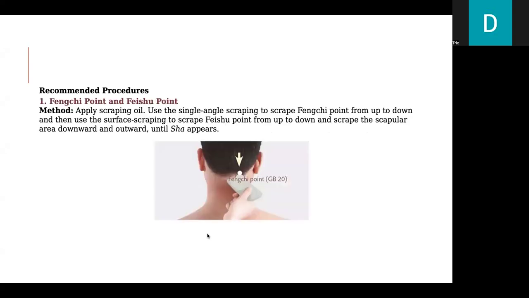The recommended procedures. First is the Feng Chi point or the Fei Shu point. The method is applying scraping oil. Use the single angle scraping to scrape Feng Chi point or the GB20 from up to down, and then use the surface scraping to scrape Fei Shu point from up to down and scrape the scapular area downward and upward until the sha appears.